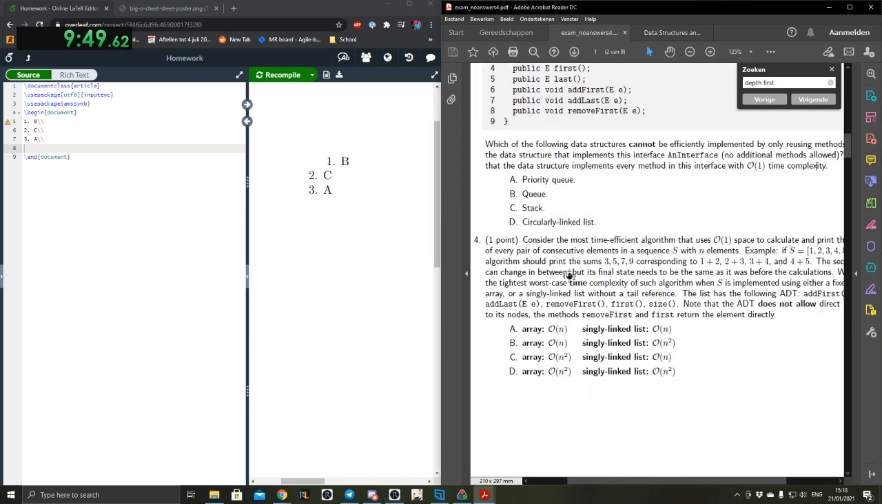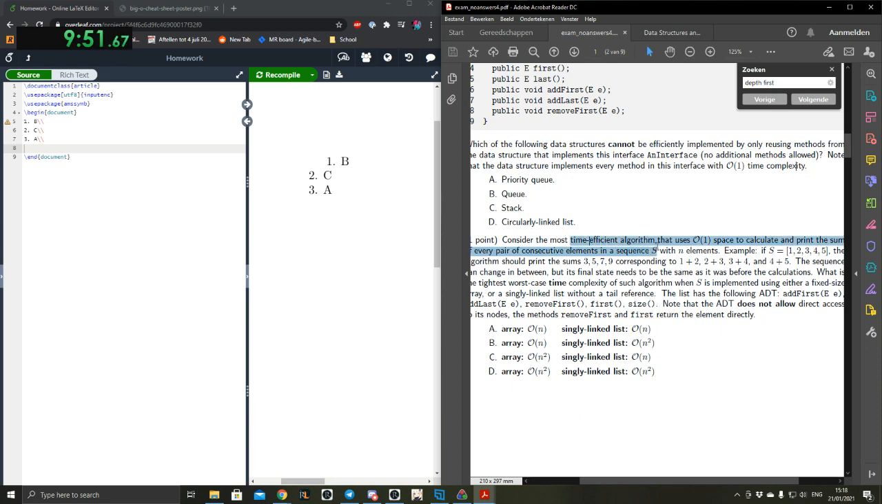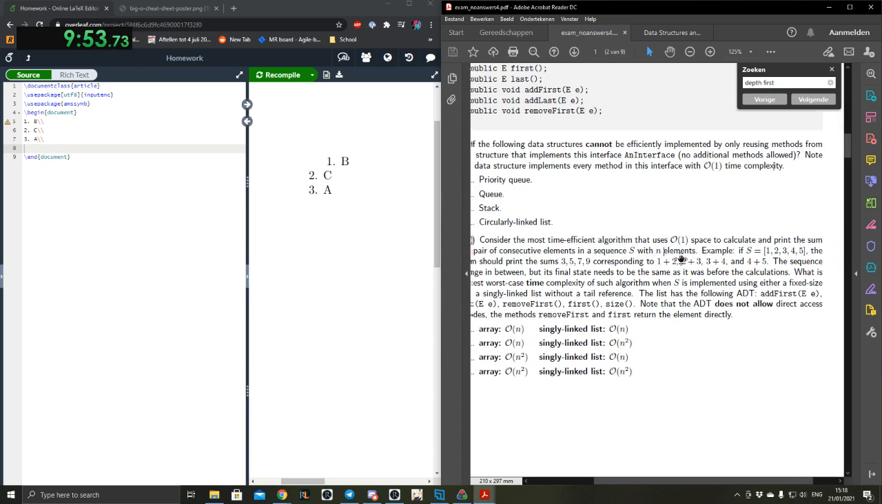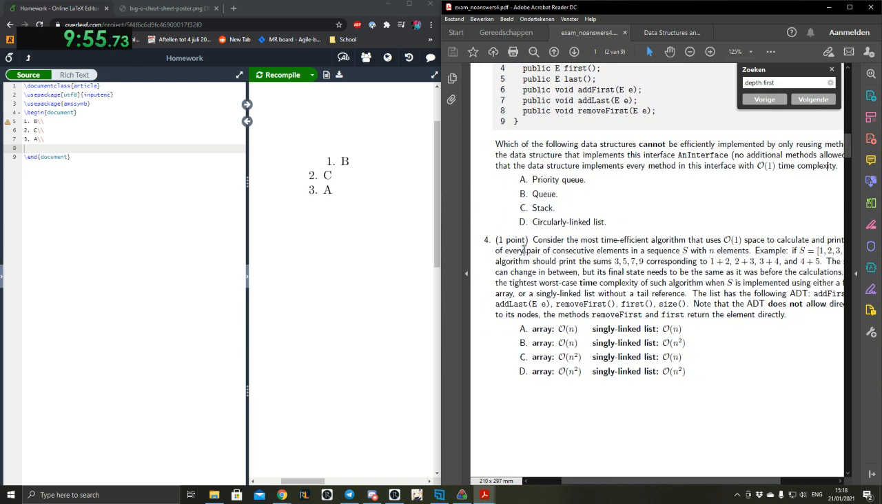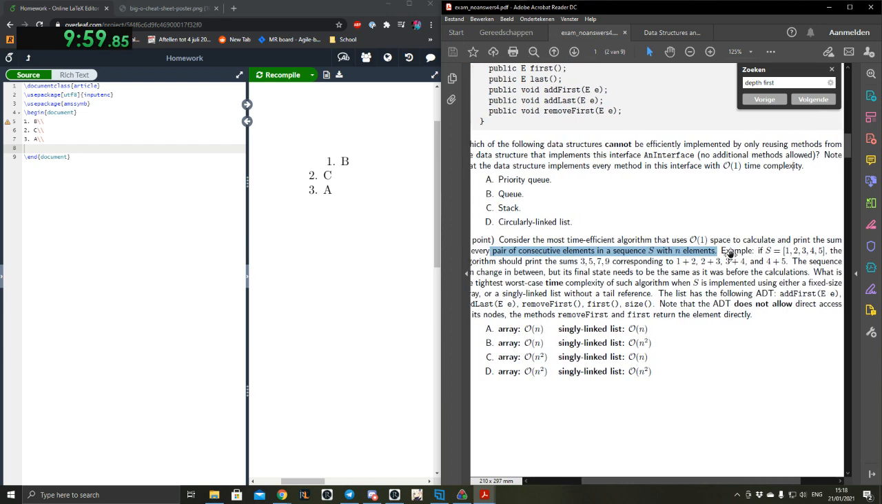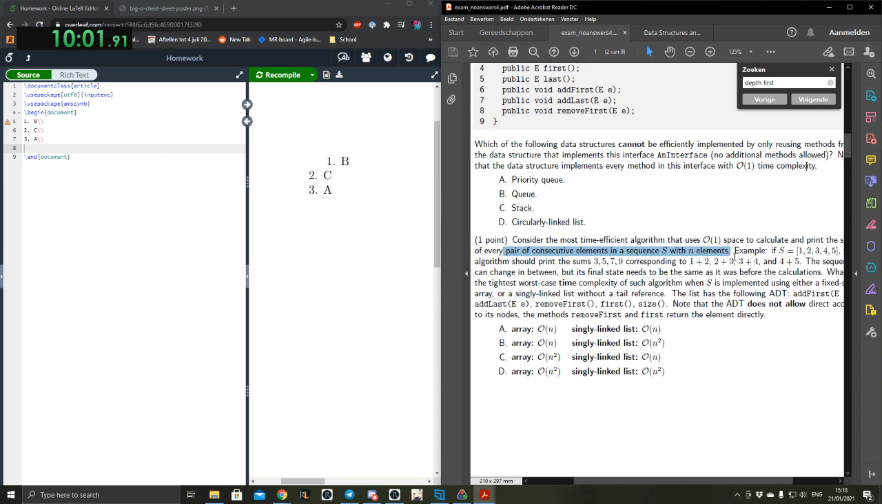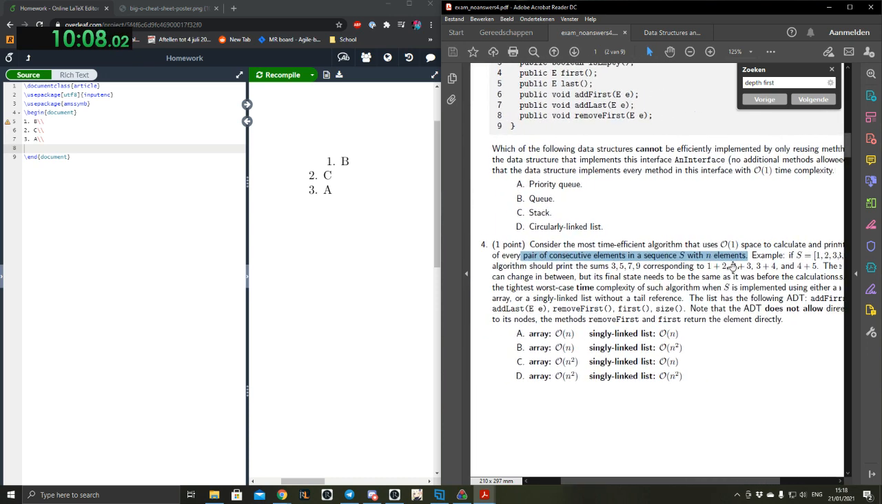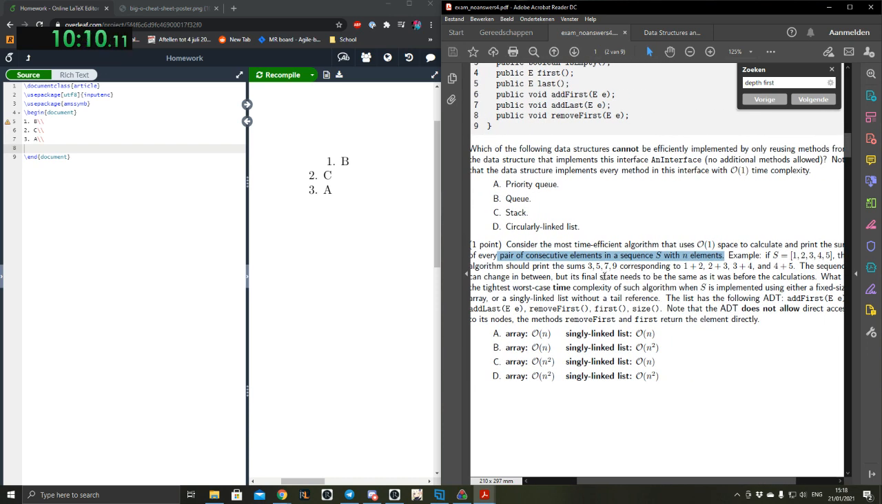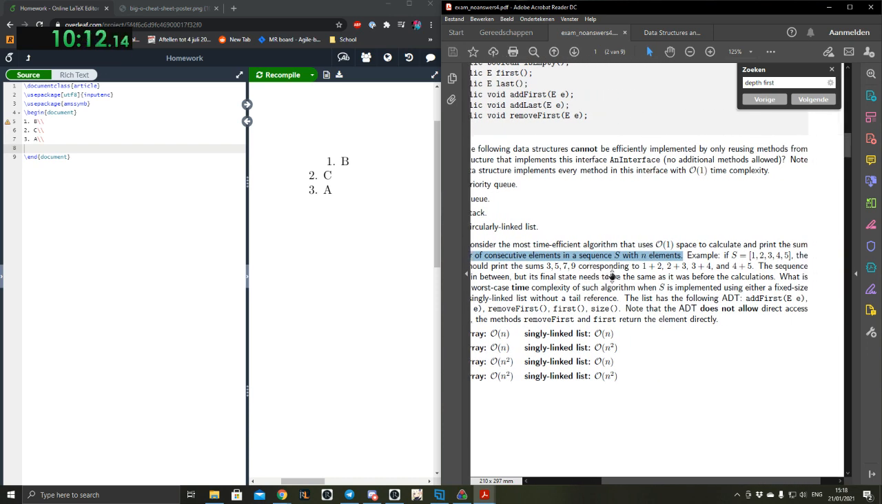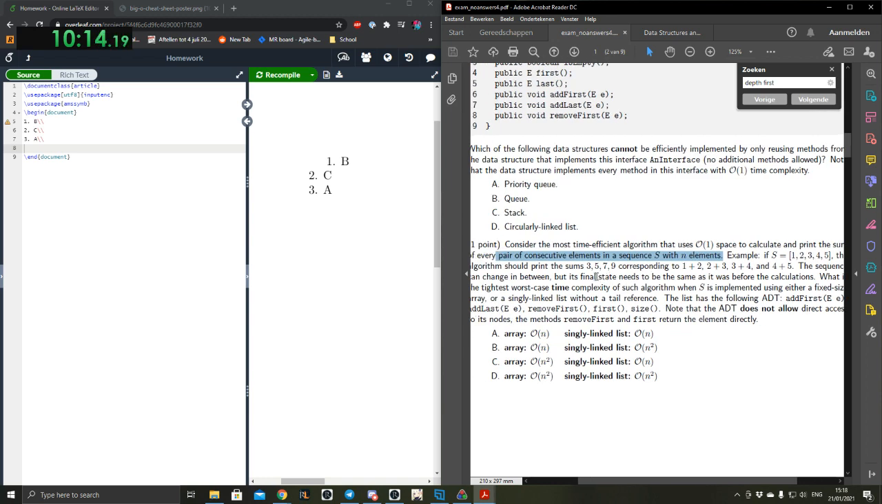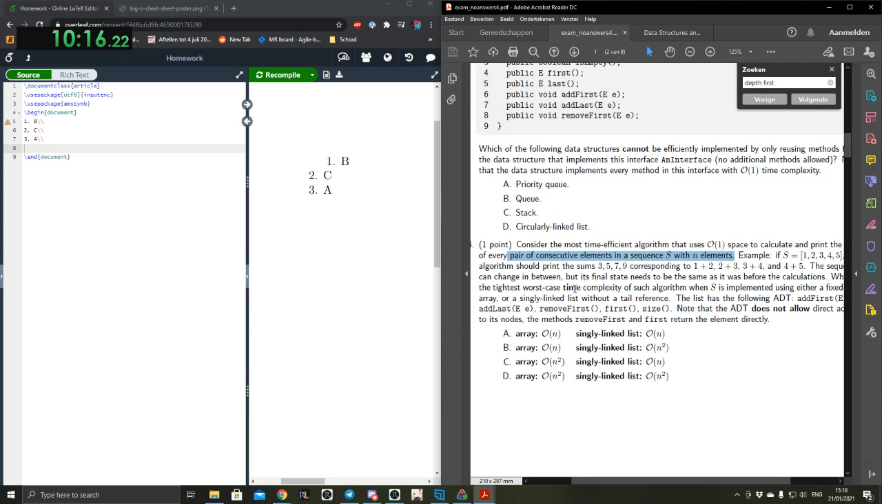Okay. Consider the most time-efficient algorithm that uses O(1) space to calculate and print the sum of every pair of consecutive elements in S with n elements. For example, if S is 1, 2, 3, 4, 5, the algorithm should print 3, 5, 7, and 9, corresponding to 1 plus 2, 2 plus 3, 3 plus 4, and 4 plus 5. The sequence can change in between, but its final state needs to be the same as it was before the calculations. What is the tightest worst-case time complexity of such an algorithm?